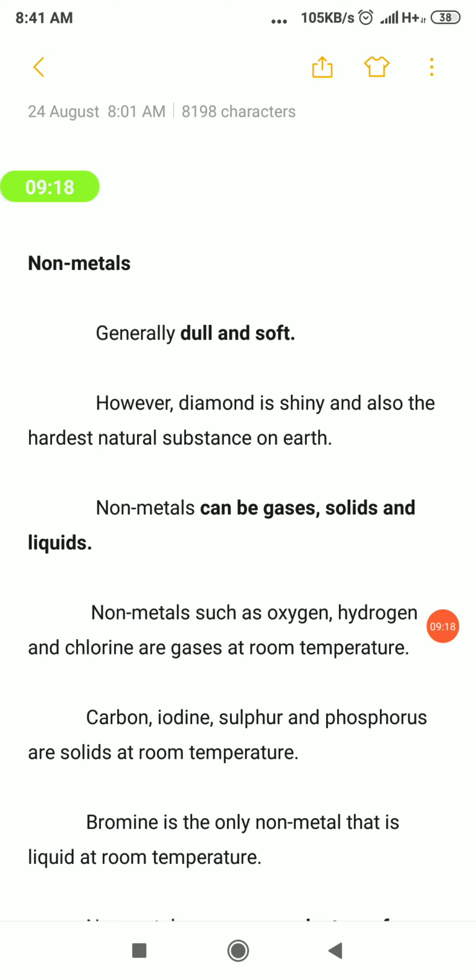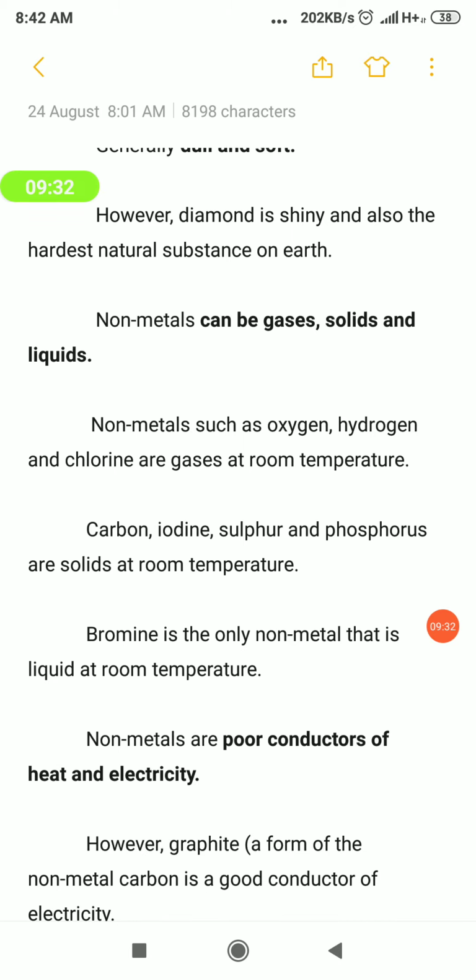And their physical state, they can be either gases, solids or liquids. The examples are given. Oxygen, hydrogen, chlorine are gases at room temperature. They are non-metals. Then carbon, iodine, sulfur and phosphorus are solids at room temperature. Then bromine is the only non-metal that is liquid at room temperature. This can be asked in one word. So the only non-metal which is in liquid state is bromine.